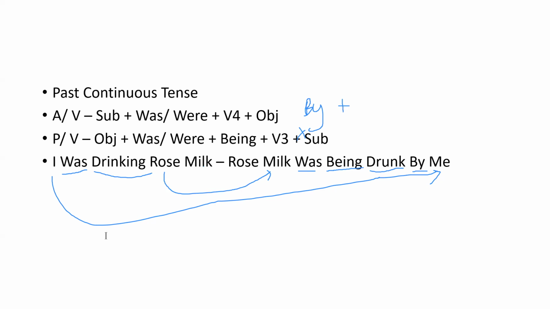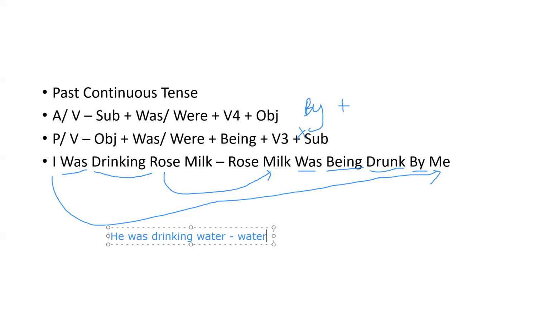Let's take another example. He was drinking water. Now you can convert it into the passive voice.